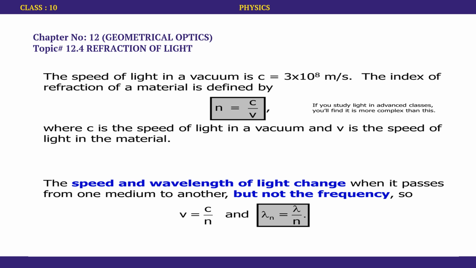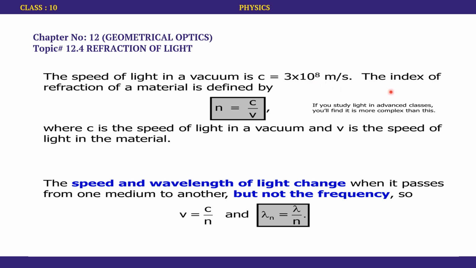We have to talk about what is the role of refractive index in the speed of light, or what is the relationship between the two. The speed of light in vacuum, meaning nothing, is 3 into 10 to the power 8 meters per second, which is a universal constant and has to be constant throughout. Although the exact value that is known at this point is 299,792,458 meters per second, approximately we are able to write it as 3 into 10 to the power 8.